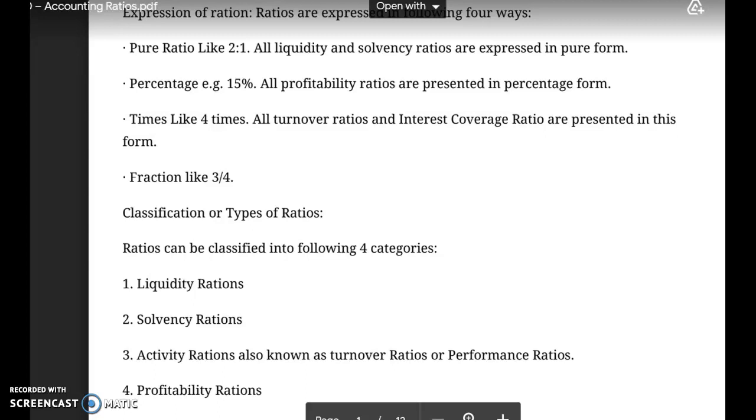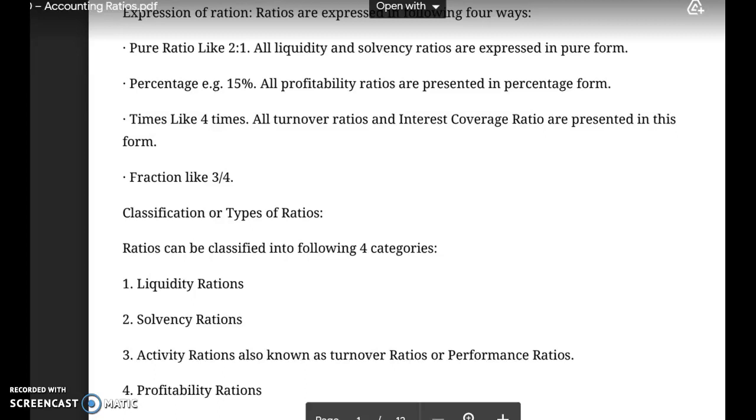So these are the four important ways in which the ratios can be expressed. First is the pure or simple way, that is 2:1. Percentage, like 20%, 30%, 15%. Third, in terms of times, 3 times, 4 times, 8 times. Then in terms of fraction, that is 3/4, 4/1, like that.